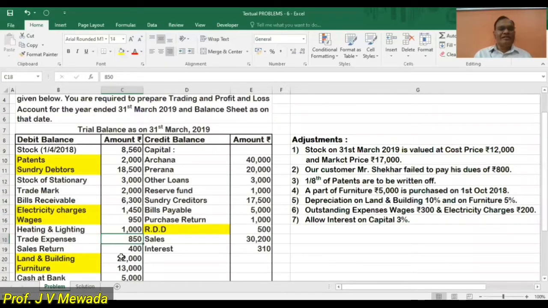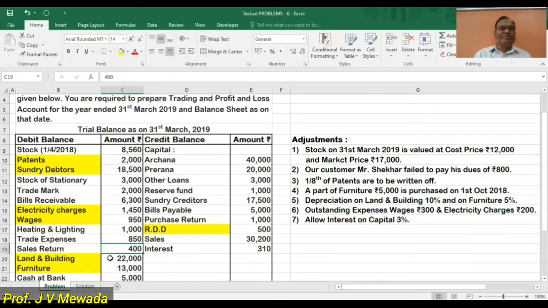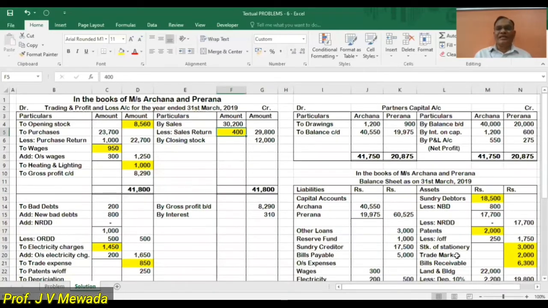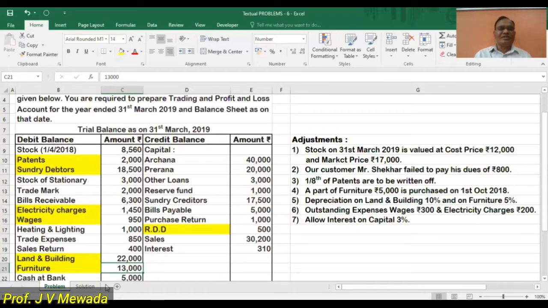Then our next is sales return. We are going to subtract from the sales. So sales return is 400. We are subtracting from the sales. Okay. Next is land and building and furniture. So both I'll be placing on the asset side. Land and building 22,000 inner column because there's a depreciation. Furniture 13,000. I'll be placing in the inner column because there's a depreciation.